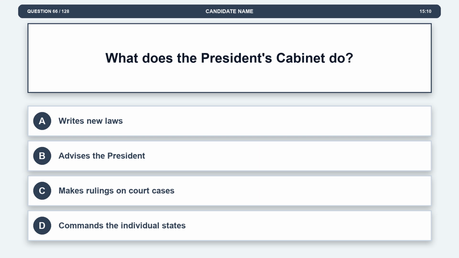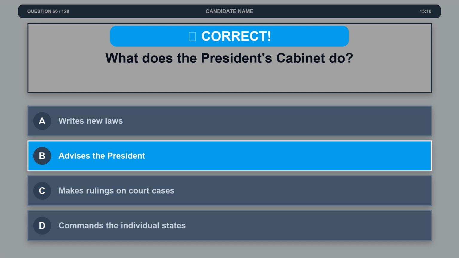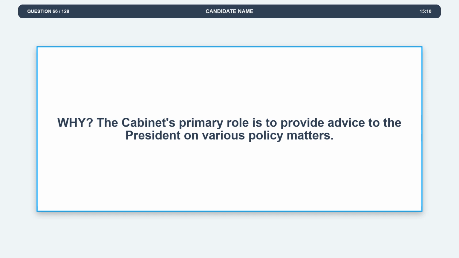Question 66. What does the President's cabinet do? Option A. Writes new laws. Option B. Advises the President. Option C. Makes rulings on court cases. Option D. Commands the individual states. The correct answer is option B. Advises the President. Explanation. The Cabinet's primary role is to provide advice to the President on various policy matters.